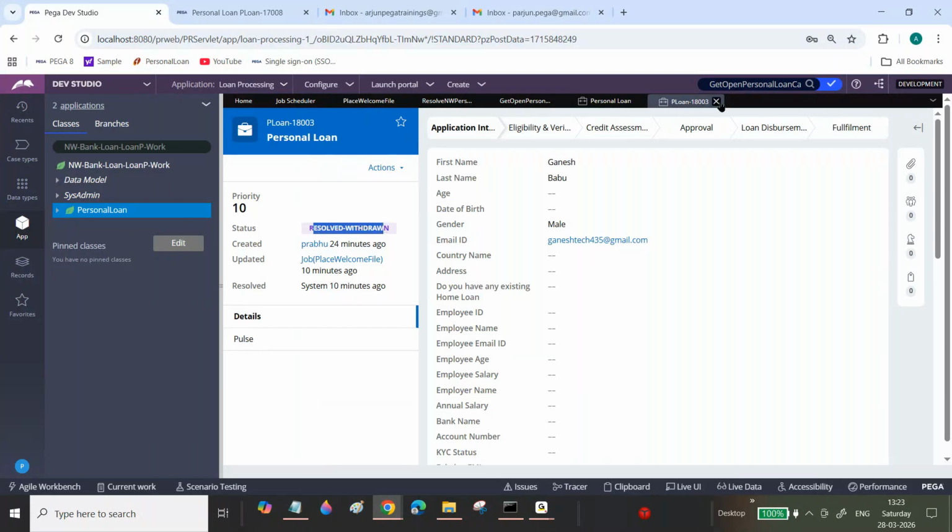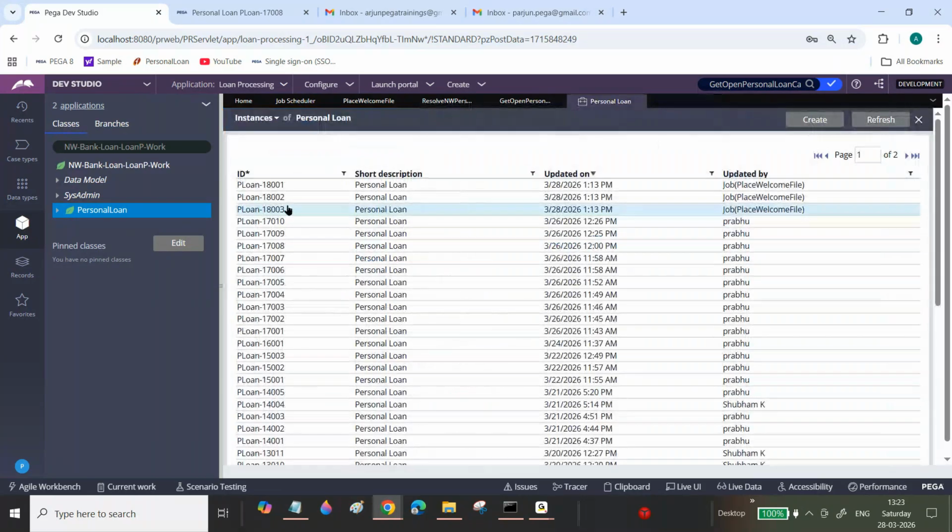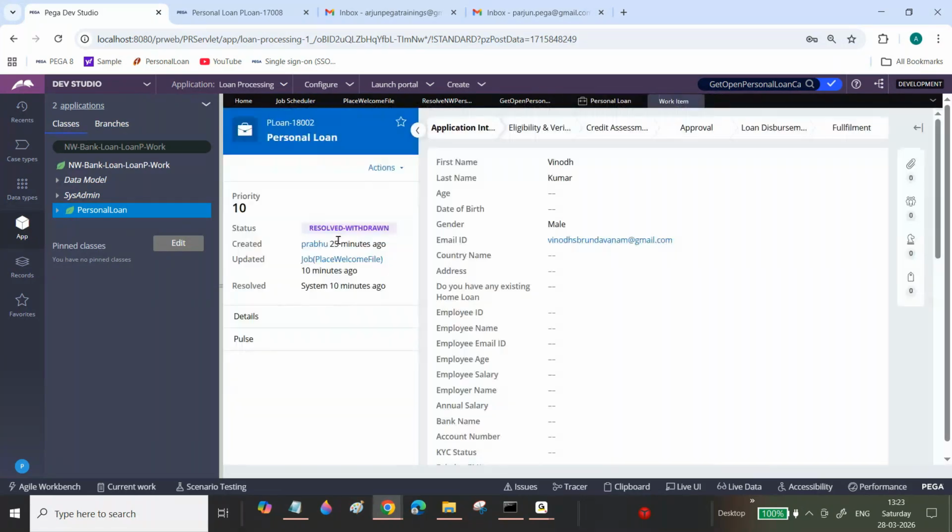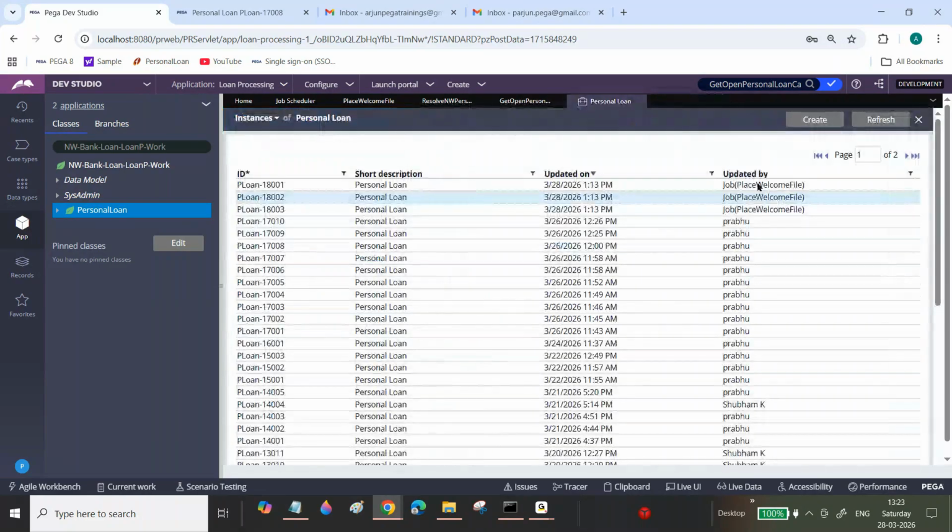Yes, first run itself it is executed, everyone. In the back end, you can see here, in the job scheduler itself. Sir, like that. Any questions? Sir, now I want to delete.